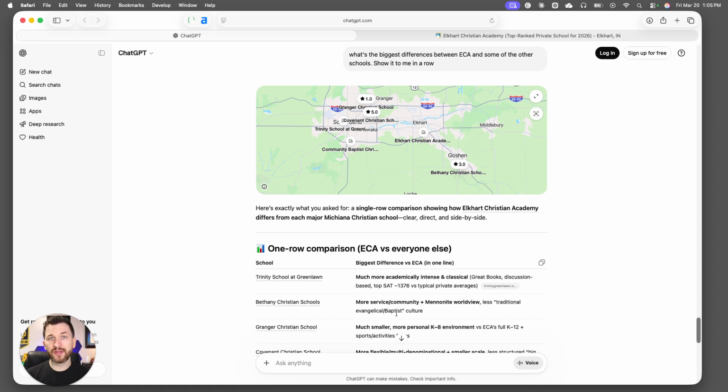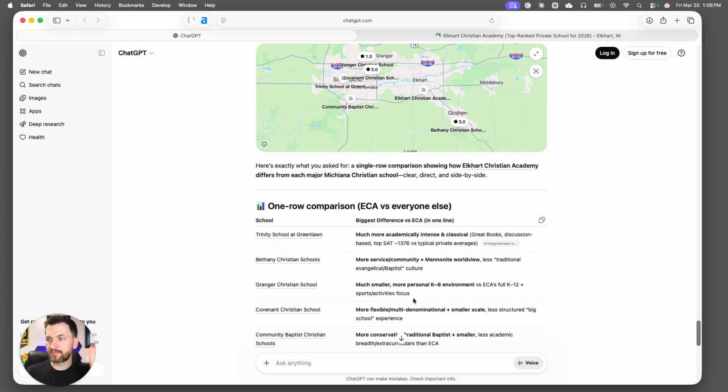So if you could say, what does it mean that you have Baptist roots? What does that mean? Can any denomination be part of your school, even if we don't go to a Baptist church? Which for our school, the answer is 100% yes. You don't have to be Baptist. In fact, some of our teachers aren't even Baptist. Now, all of our school administrators are members of First Baptist Church of Elkhart, because we are connected to that church. But that being said, that's not what our school is all about. Leadership is, but not all the teachers are.